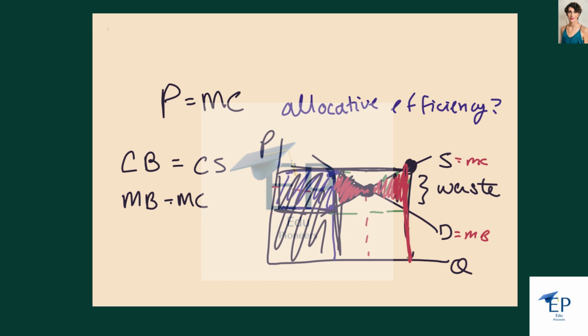So at the point when we have price equals marginal cost, both consumer and producer are satisfied and they maximize their utility.